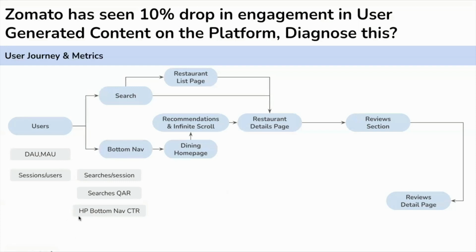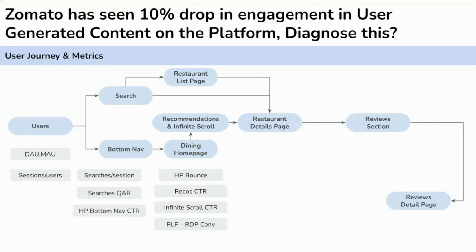We will also see the CTR of the dining section on the bottom nav. Let's assume that all of these are looking fine as well. After that, the user may land on the restaurant list page or dining homepage. There we need to see the traffic on the dining homepage session, recommendation click-through rate, recommendation impression, and also the infinite scroll impression and CTR. All of these we need to check.